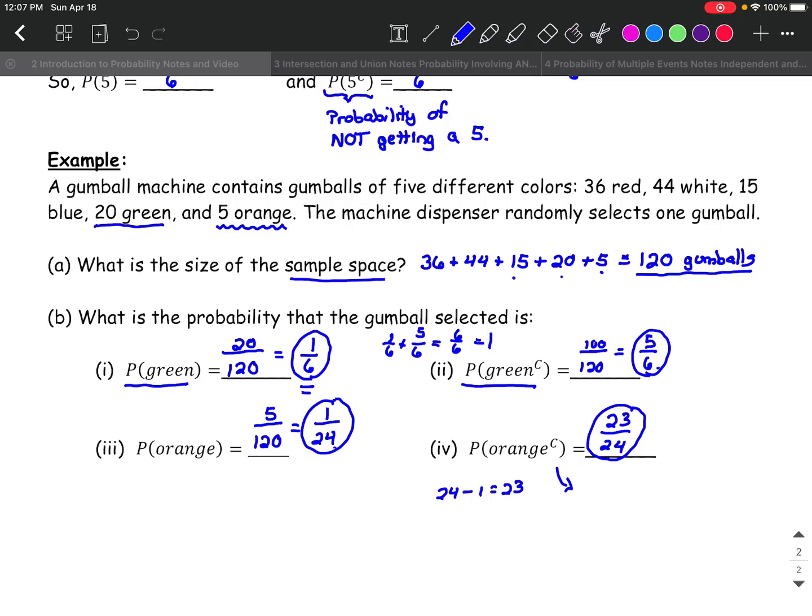Now, you could have done it differently and said, okay, if I want the probability of not orange, I'm going to add up my 36 red, my 44 white, my 15 blue, and my 20 green. I'm going to have 115 gumballs out of 120 gumballs, and that's still going to reduce to 23 over 24. Either way you do it does not matter.